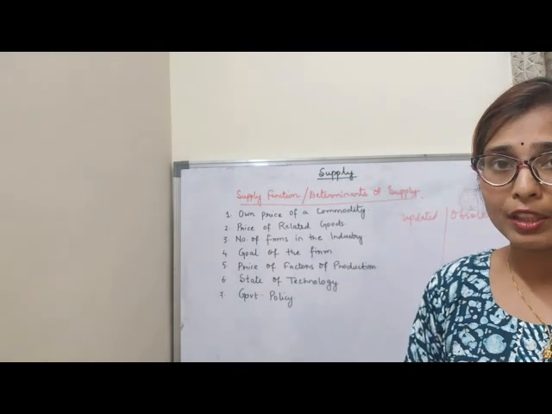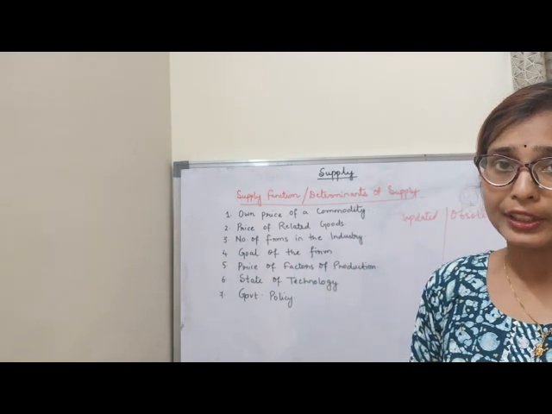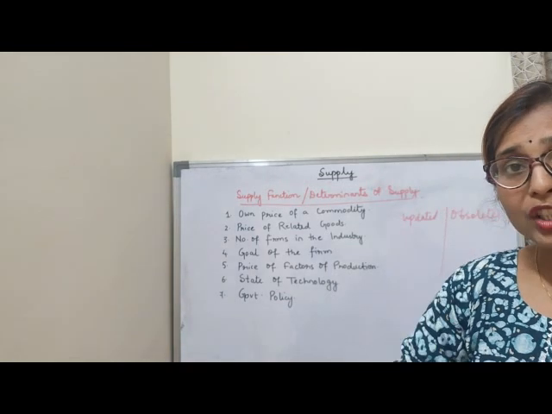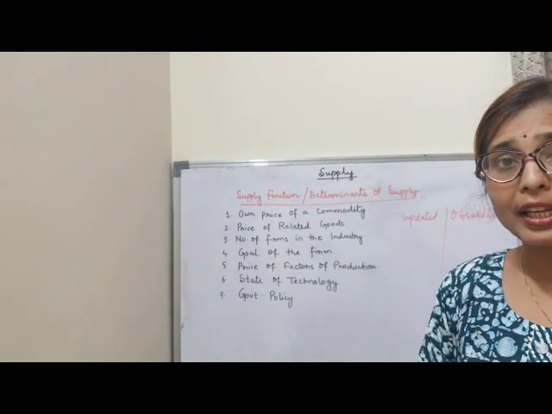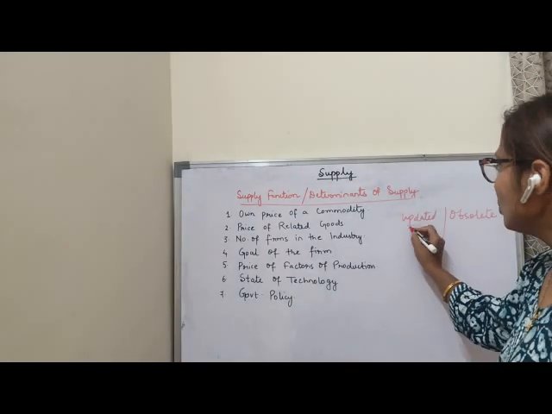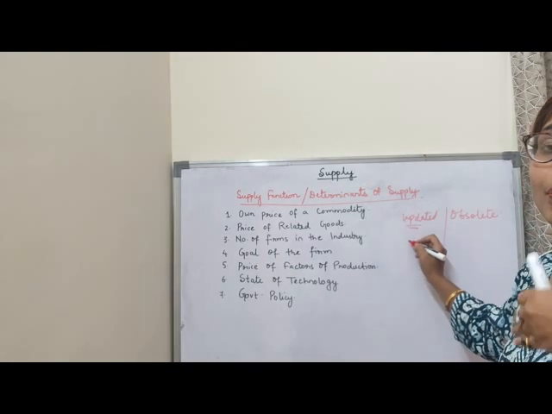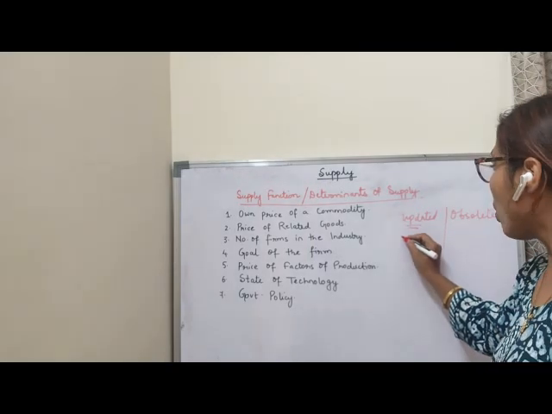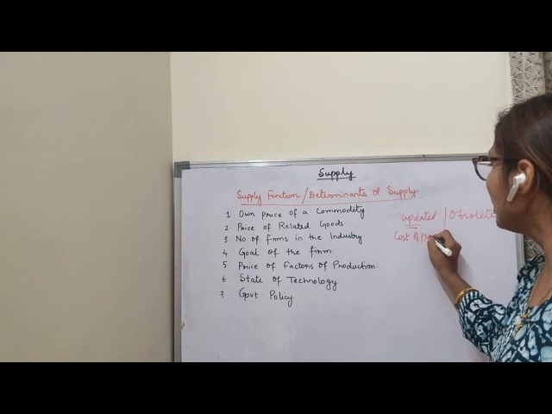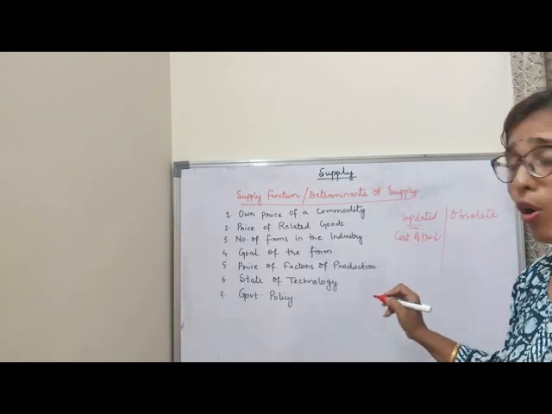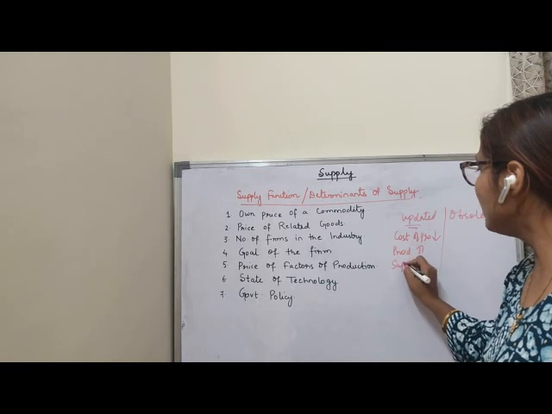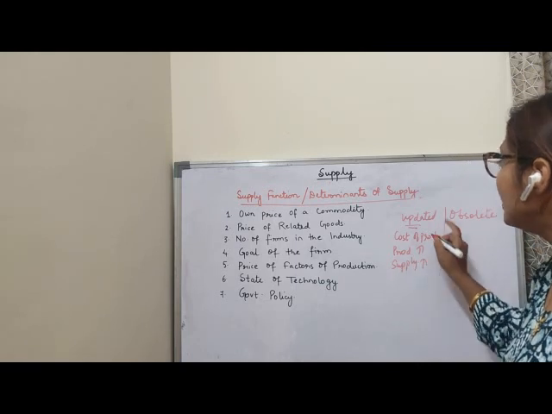If you use the updated version of the technology, then cost per unit will decrease, and labor can work more with the better technology. So cost of production will fall. My production will increase. My supply of the commodity will also increase if I use the updated version.